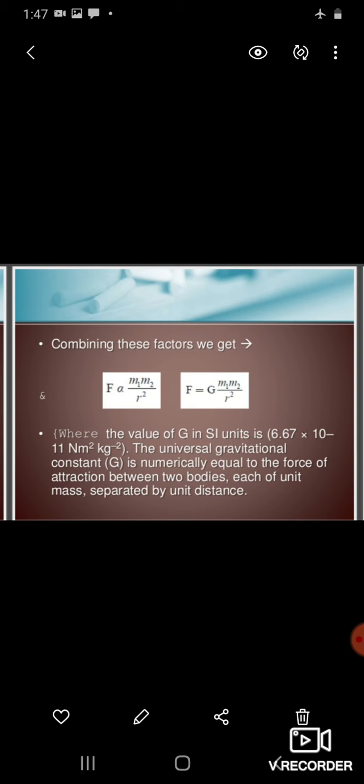Why is it known as the universal gravitational constant? Because the value of G remains constant throughout the universe, and this law is applicable to every object of the universe. That's why this law is also known as the universal law of gravitation. And after that we will study acceleration due to gravity of earth.